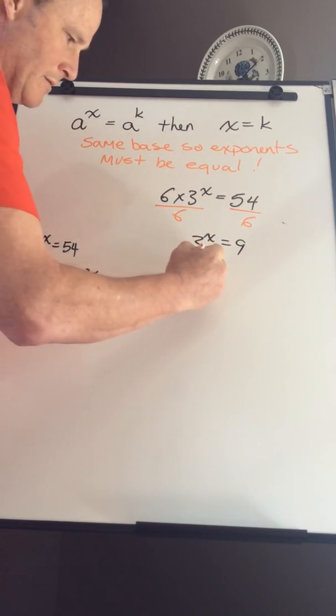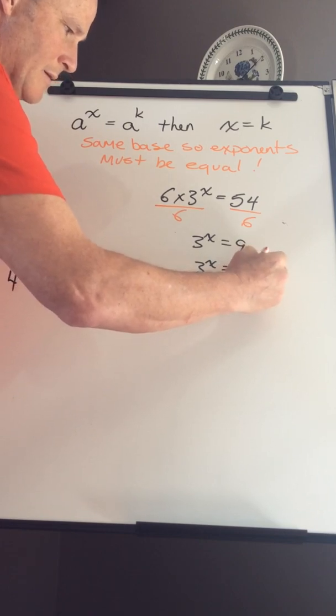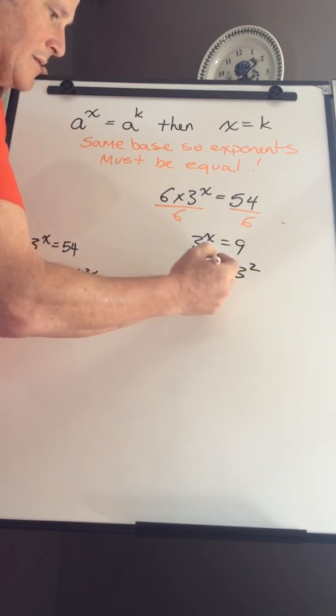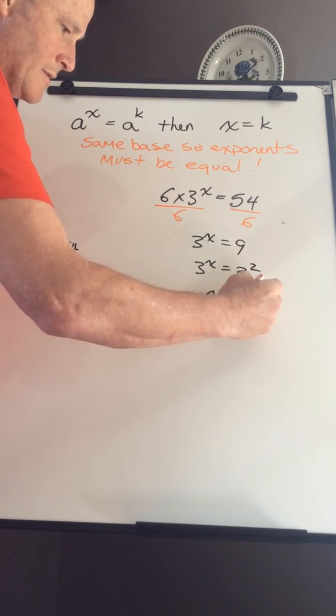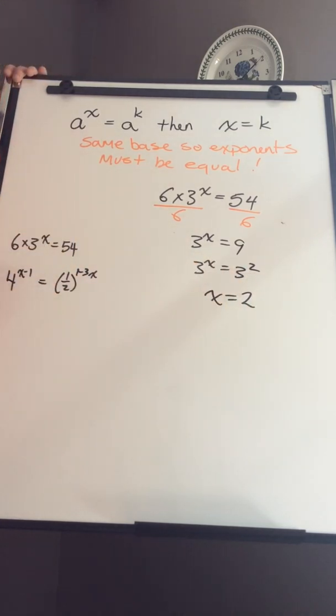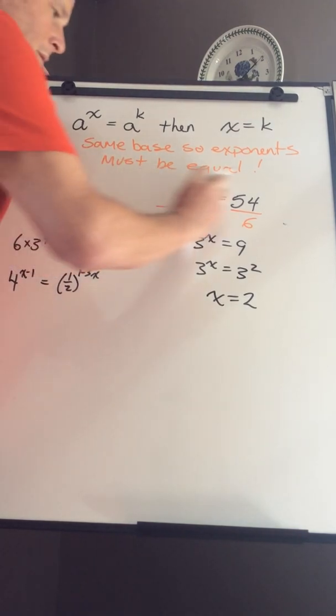Well, 9 equals 3 squared. Same base, exponents must be equal, x equals 2. Flying through these. Hopefully they're making sense. And of course, the last one's going to be the tougher one.